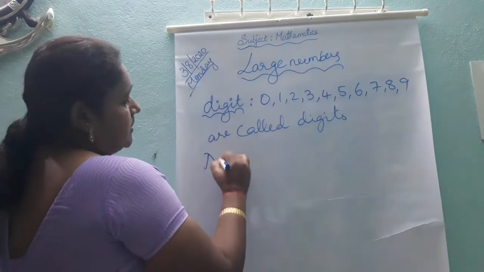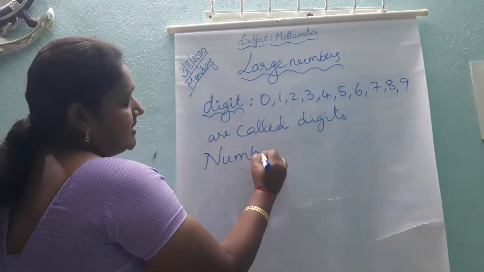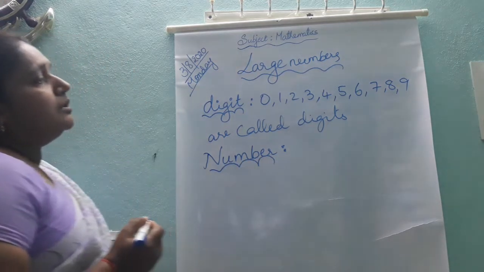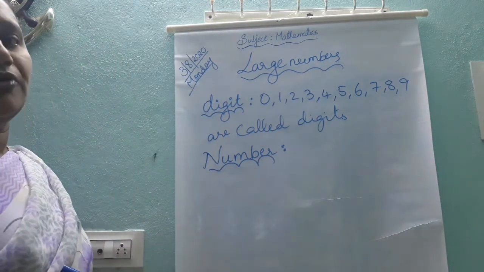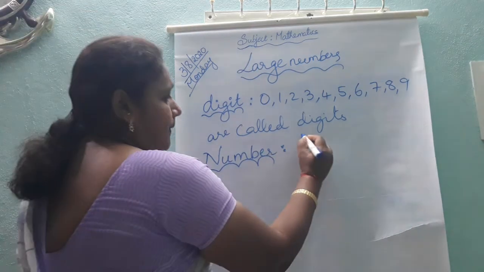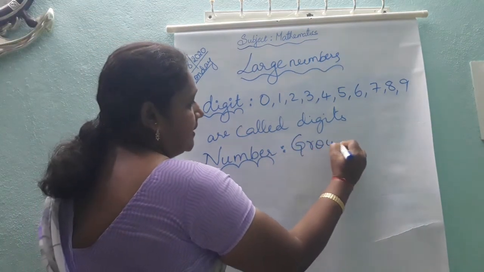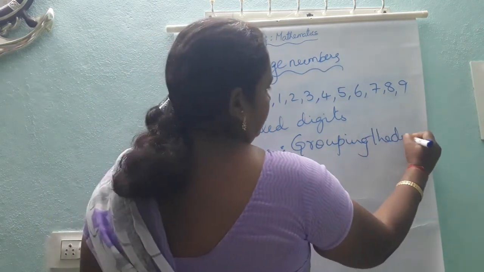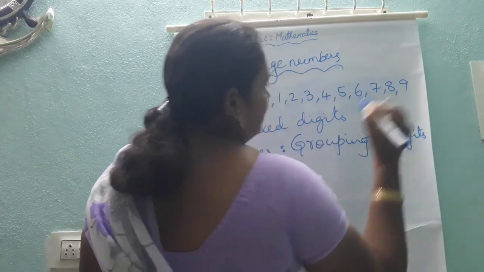So, next, what is a number? You should know how you can form a number. Children, we know what are digits. Now, how can we form a number? By grouping the digits. By grouping the digits, you can form the number.